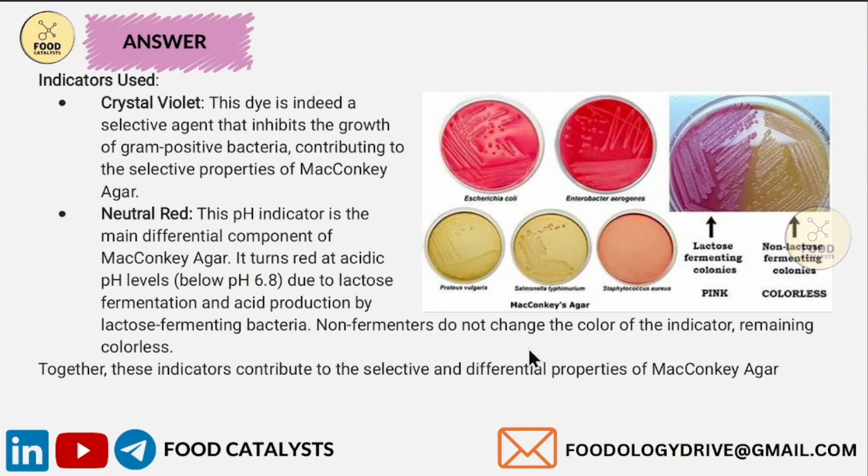Non-fermenters do not change the color of the indicator, remaining colorless. Together, these indicators contribute to the selective and differential properties of MacConkey agar. In the options, crystal violet is not provided, so the answer is only neutral red.